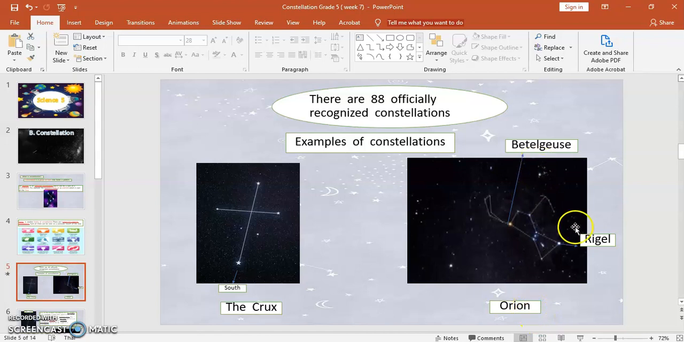In Orion, the two brightest stars are Betelgeuse and Rigel. Again, Betelgeuse and Rigel. This is the Cross, and this is Orion. In Orion, there are two brightest stars, Betelgeuse and Rigel.